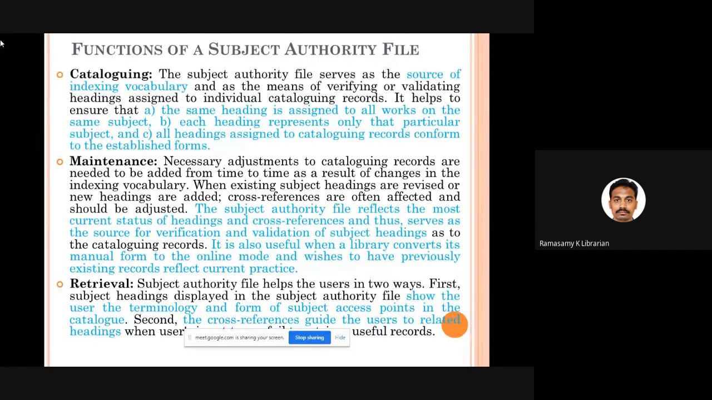Then for retrieval purposes, if a user comes to the library and happens to see your authority list, he will easily find out, oh, this is the word they are using in the library. If I want to search for this particular subject, I have to make use of the words available in the subject authority list so that I will immediately get it. So that kind of help also will be extended by these authority files.